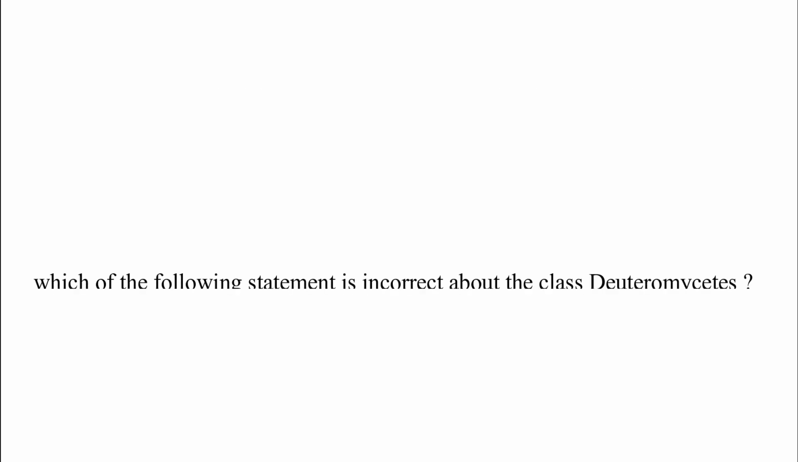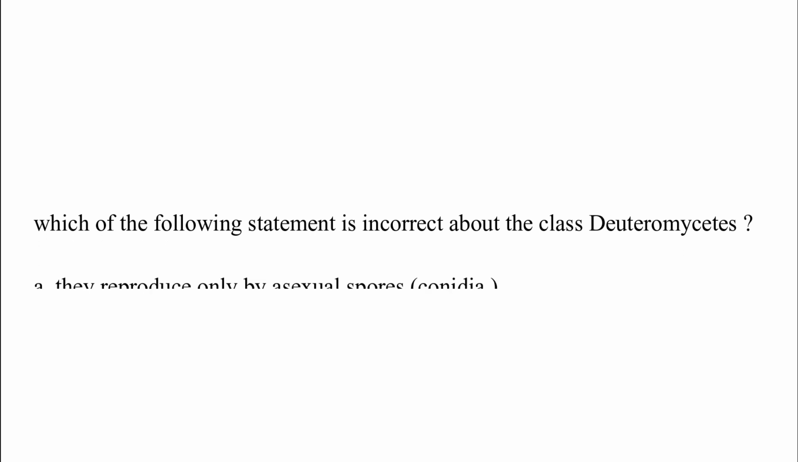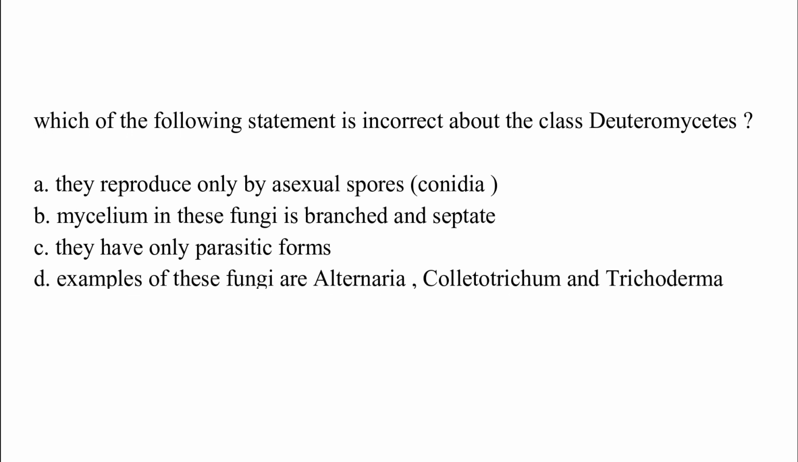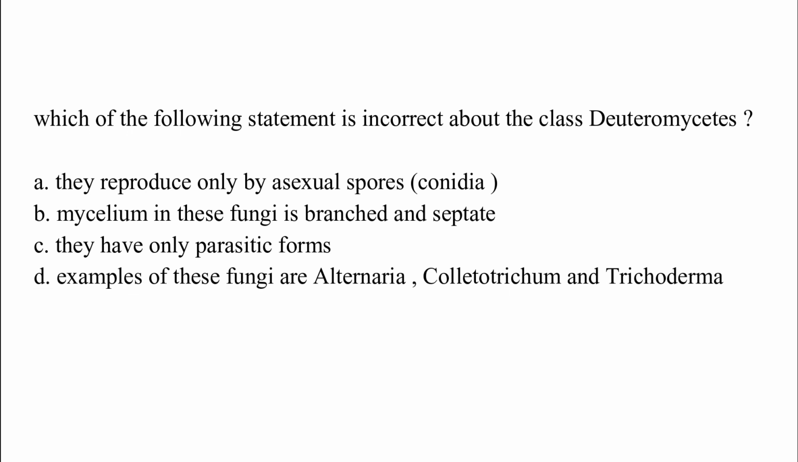Which of the following statements is incorrect about the class Deuteromycetes? Option A. They reproduce only by asexual spores, conidia. Option B. Mycelium in these fungi is branched and septate. Option C. They have only parasitic forms. Option D. Examples of these fungi are Alternaria, Colletotrichum and Trichoderma. The correct answer is option C, which is they have only parasitic forms.